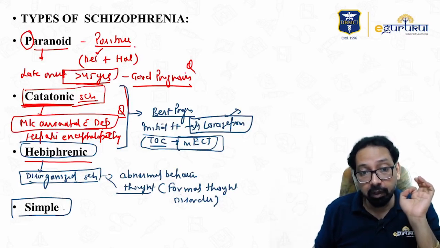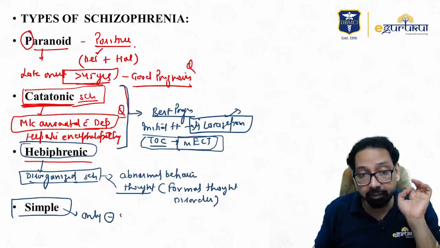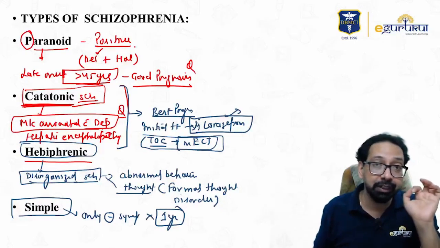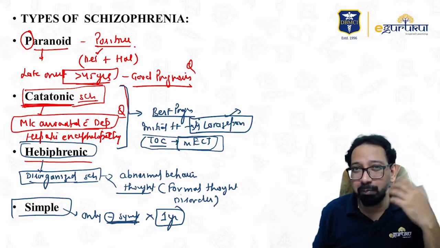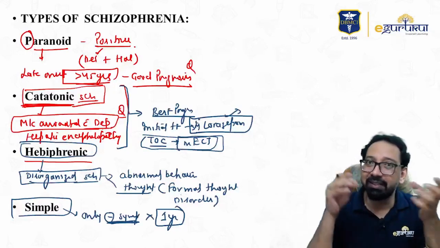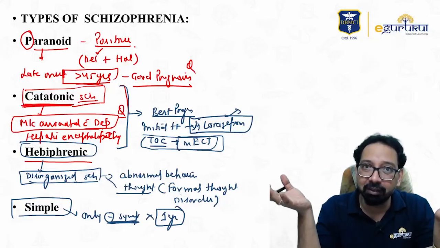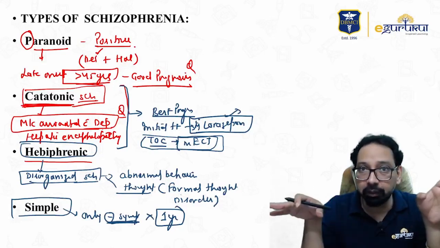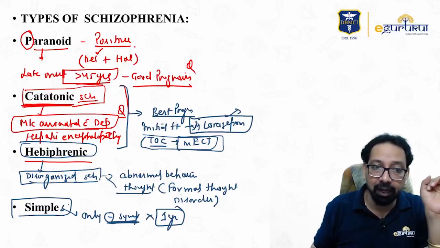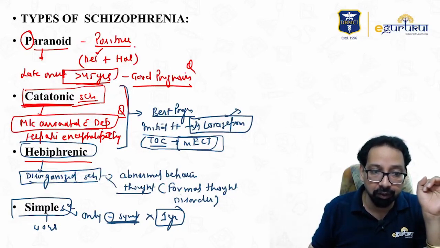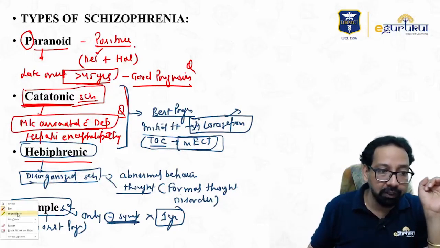Simple schizophrenia: only and only negative symptoms for 1 year. Yes, this is very important. The duration criterion for simple schizophrenia is 1 year of only negative symptoms, meaning amotivation, anhedonia, decreased interest, apathy. No motive in life, no concern. If these negative symptoms are present for 1 year, then we say simple schizophrenia, and this has the worst prognosis. These are frequently asked questions.